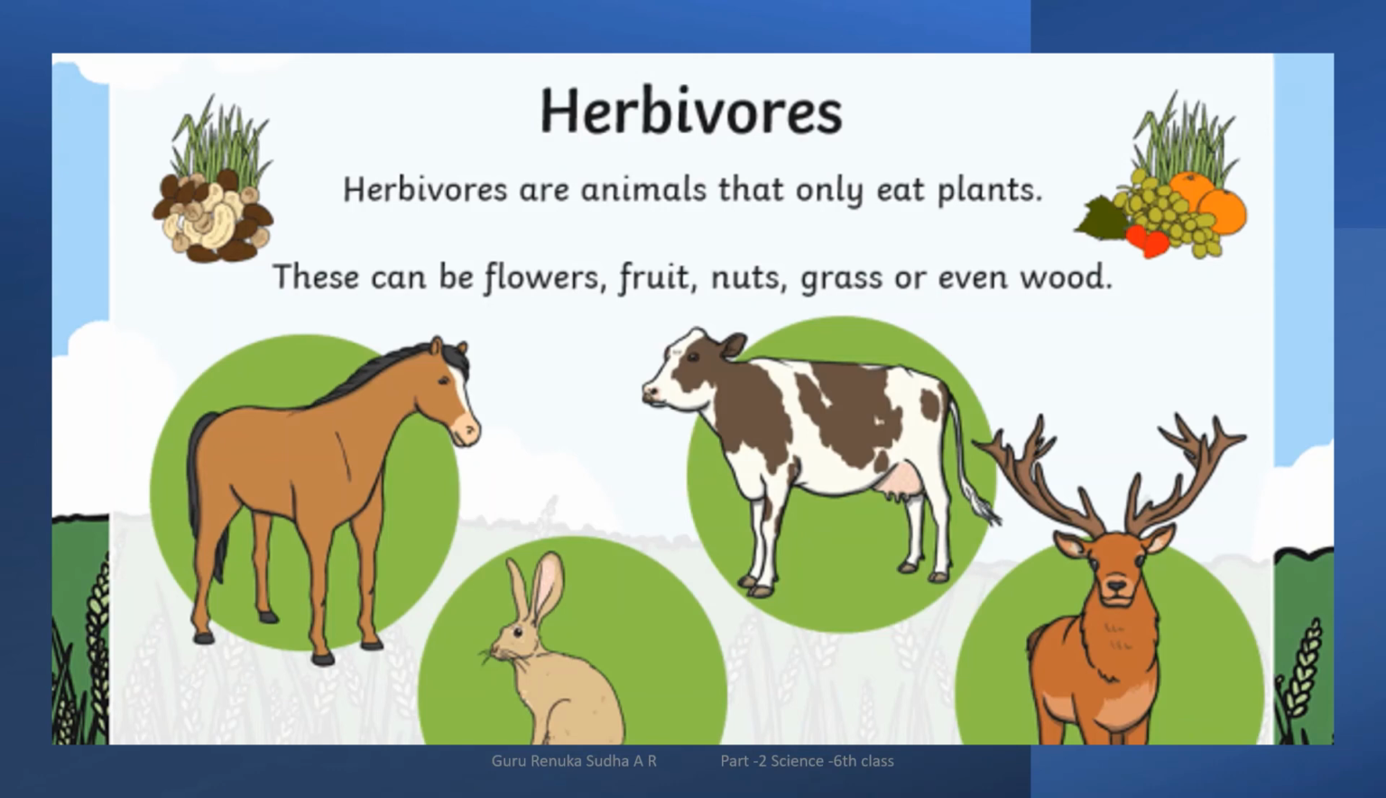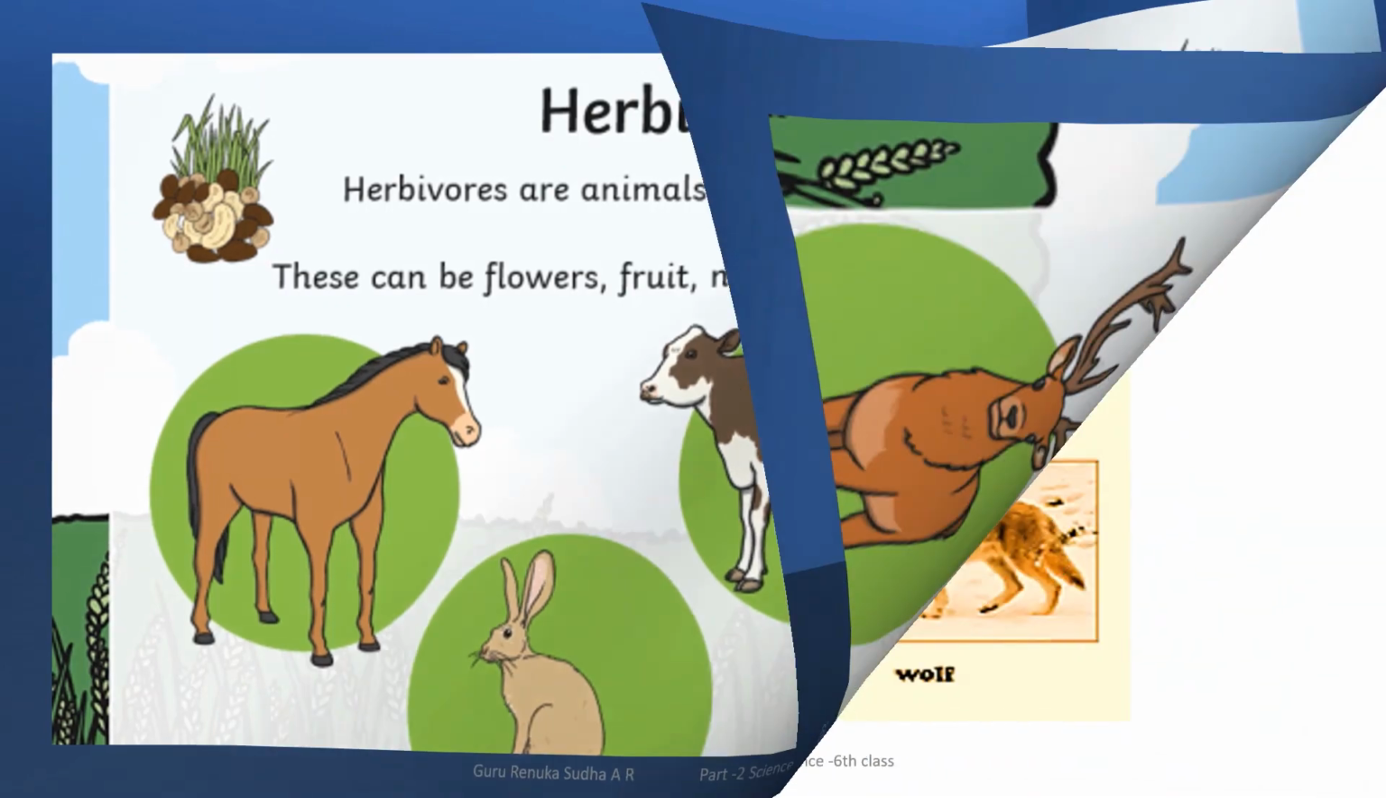Yeah, let us move on to the next. Let us study these types of animals in detail, based on the food items they consume. Already you know that there are three types of animals: herbivorous, carnivorous, and omnivorous. Here, I am explaining herbivorous with examples. Herbivorous are the animals that only eat plants. That means plant products like flowers, fruits, nuts, grass, even green food.